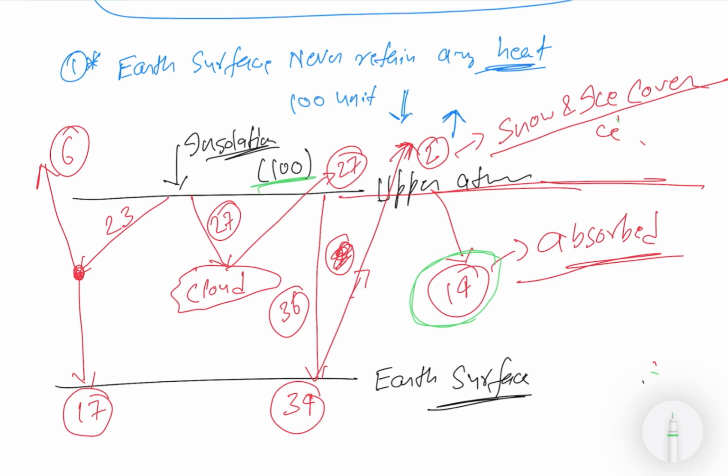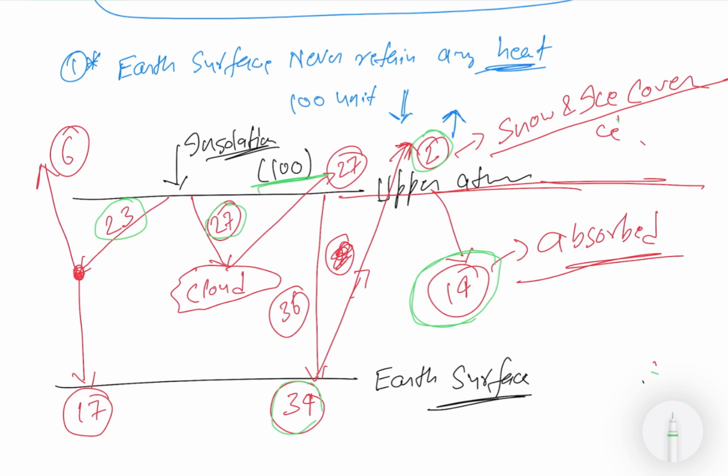So total, out of 100, 23 is scattered, 27 is reflected, 23 plus 27 is 50, and out of the remaining 50, 34 is absorbed by earth surface, 84, 2 is reflected back by ice and snow, 86, and 14 is absorbed by the gases present, 100. So this 100 heat budget is completed for the insolation part.